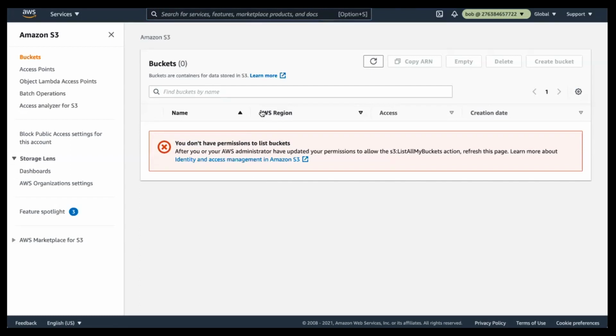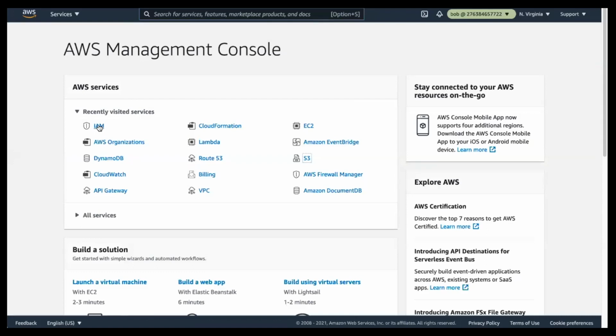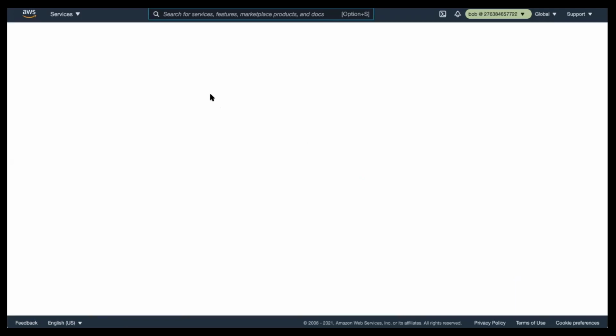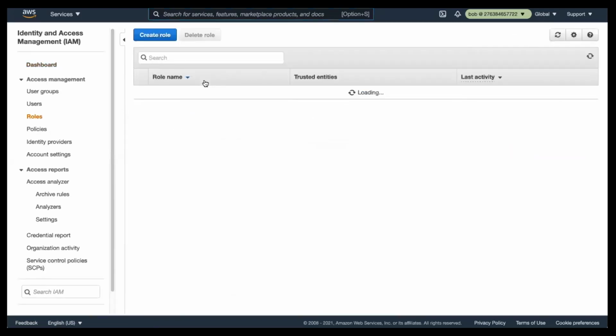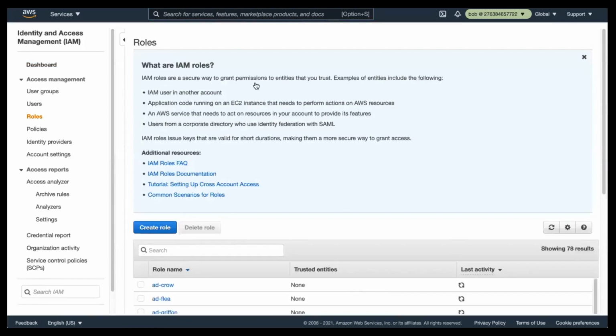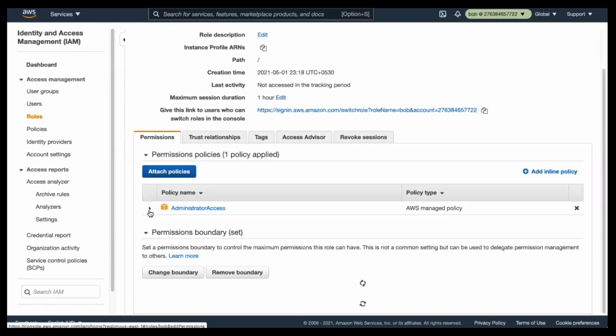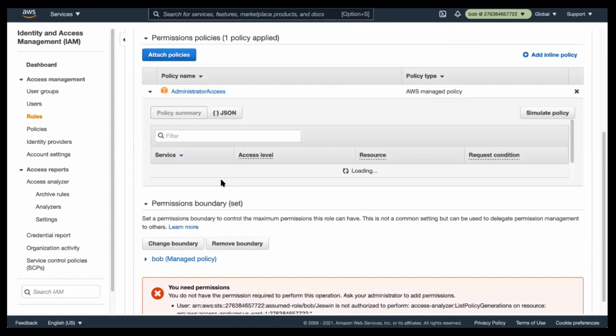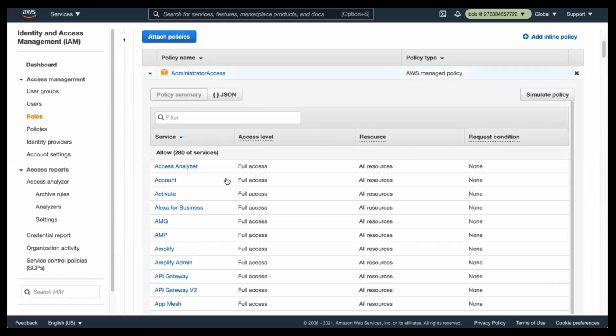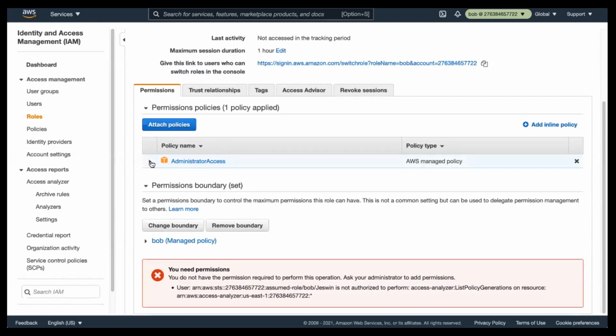Yes, that is correct. So if we go back to the IAM service, now please note we have IAM read-only access with the Bob user, right? So if we go to the roles and check the permission of Bob, let me hide this one. So this specific policy says administrator access. Let me quickly hide this one. Yeah, so if we expand this one, you'll notice that it is a very long list.